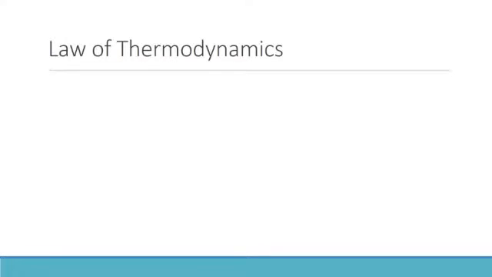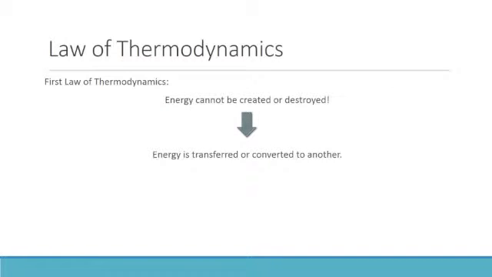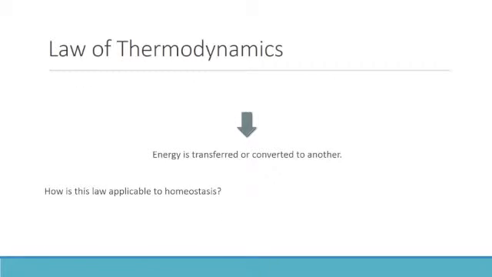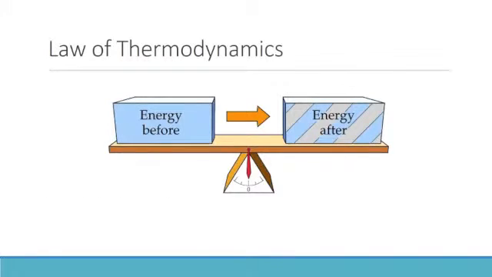Stepping back, let's review a familiar concept, the law of thermodynamics. The first law of thermodynamics states that energy cannot be created or destroyed, so energy is transferred or converted to another form. This law is involved in the process of homeostasis in many ways, such as food converting to an energy source for our bodies, glucose converting to energy that cells use to operate, or, as we have seen in the thermostat example, our brain transferring energy from other parts of the body to the body's organs to cause shivering, signaling us to turn up the heat.